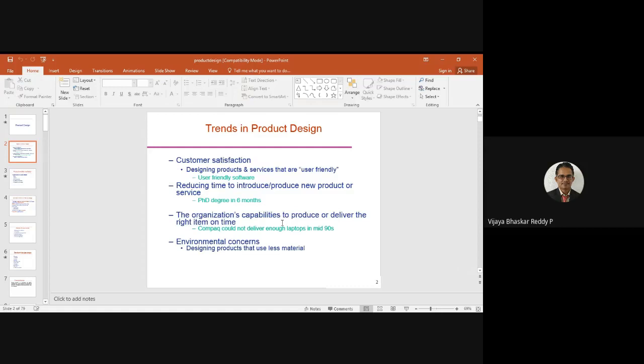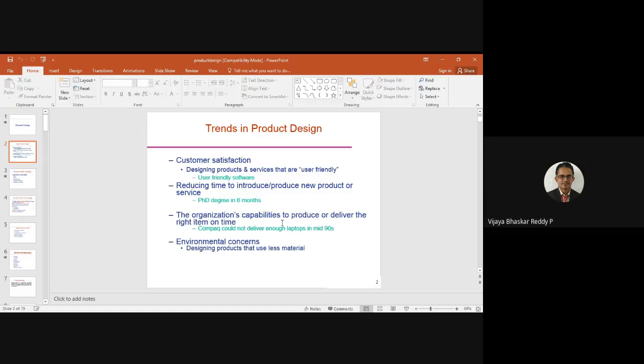Okay. So producing a PhD degree in 6 months is not possible, right? So as early as possible, if you are going to produce any product, it should be when there is a need. Earlier we had a lot of demand for two-in-ones or radios, and after that TVs came into the picture. Okay, CRT tube TVs were there. Then LCD monitors. Then after that LED. Now the trend is going to LEDs. Still people are attracted towards computers and laptops.